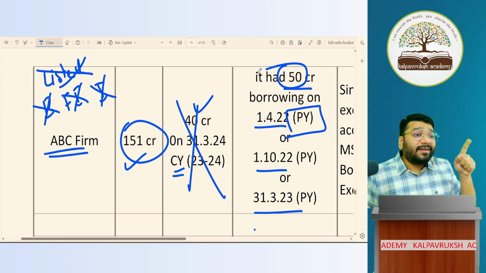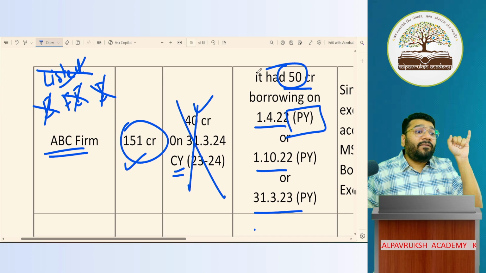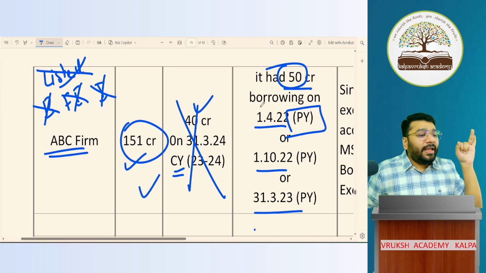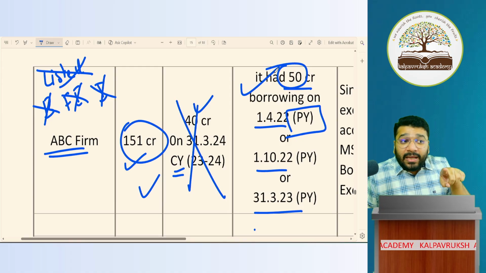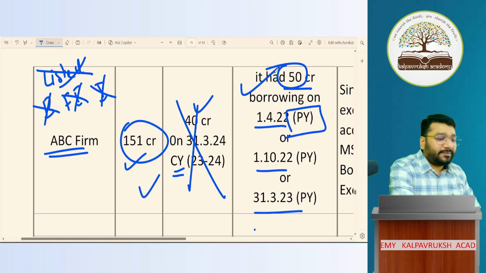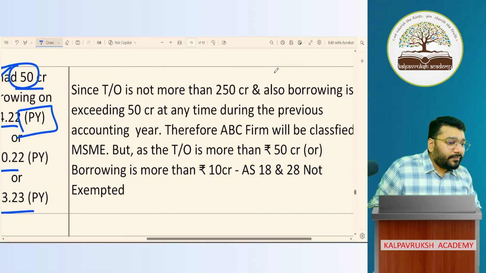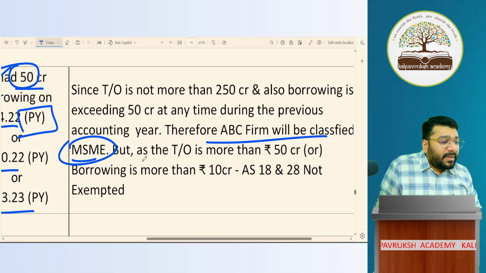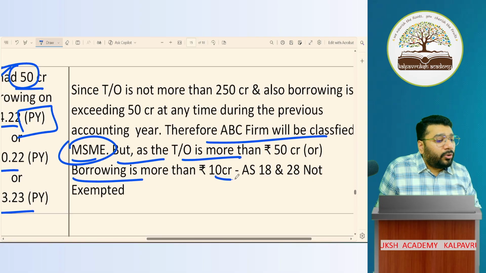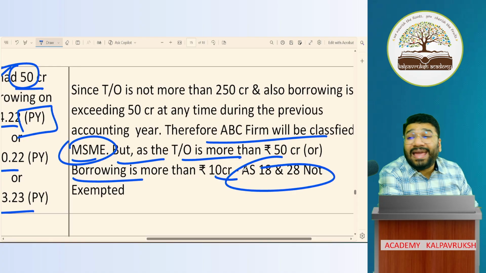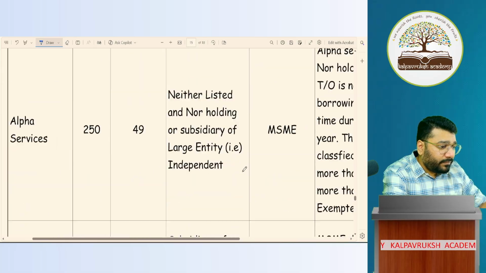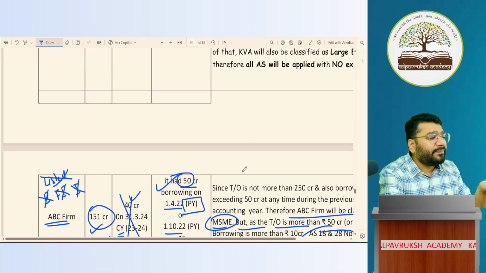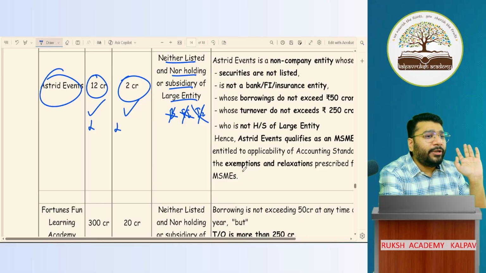Now what we have to check? Applicability of 18 and 28. What is the condition? Turnover should not exceed 50 crore. Here it exceeded. Borrowing should not exceed 10 crore. Exceeded. Both the points are violated. So should they comply with 18 and 28? The answer is yes. They are MSME, but since turnover is more than 50 crore and borrowing is more than 10 crore, 18 and 28 are not exempted. The rest of these questions we have discussed in the regular class, so no need to discuss one more time.